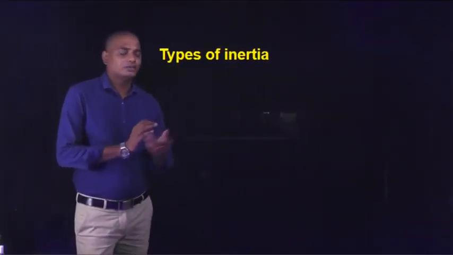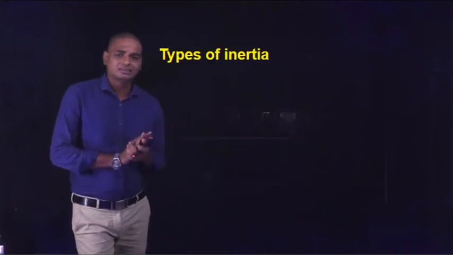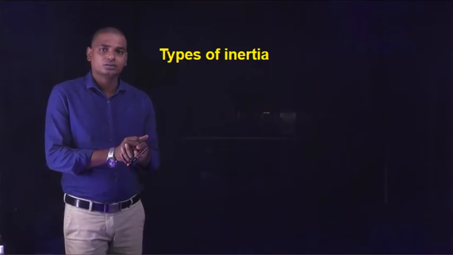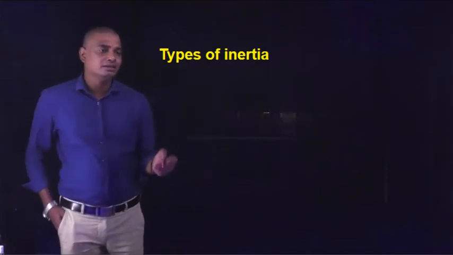So, types of inertia. Inertia means a resistance to change, which opposes the change of the state. Inertia is of mainly three types.